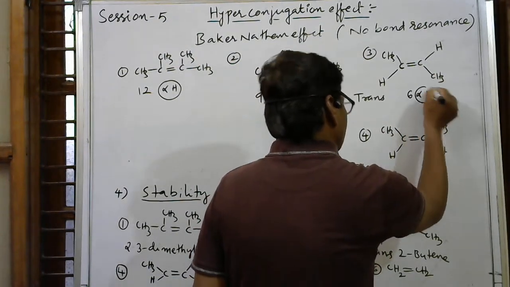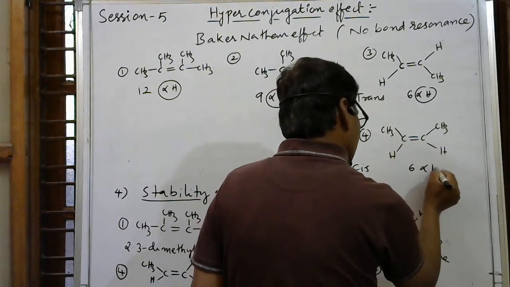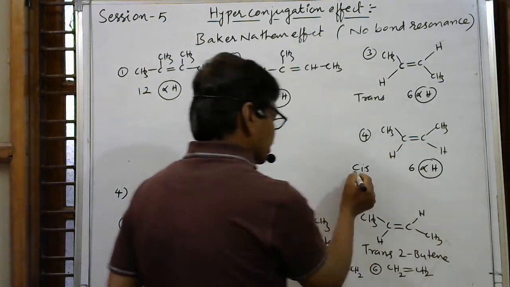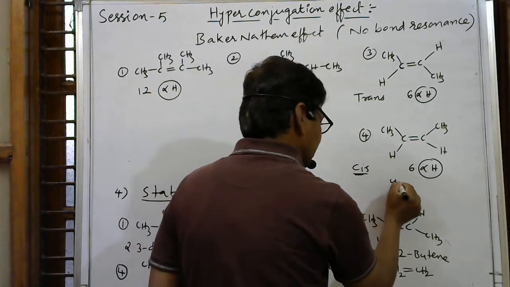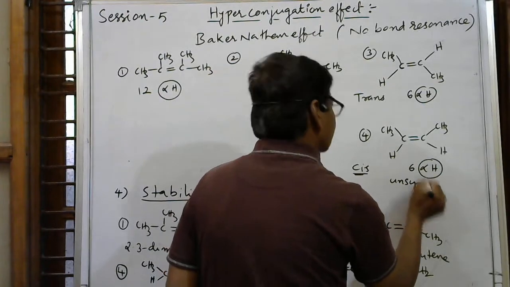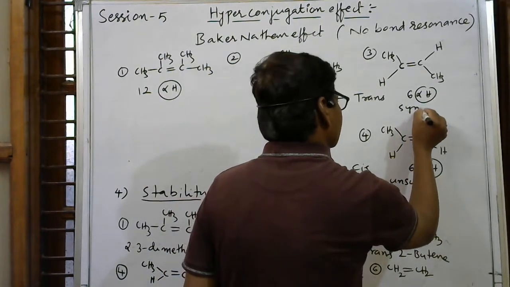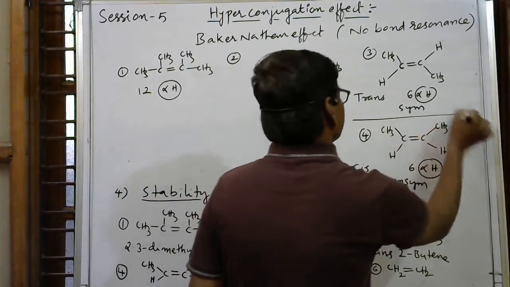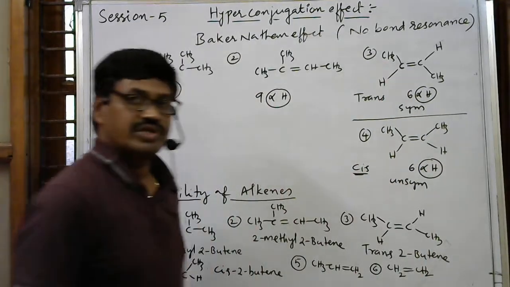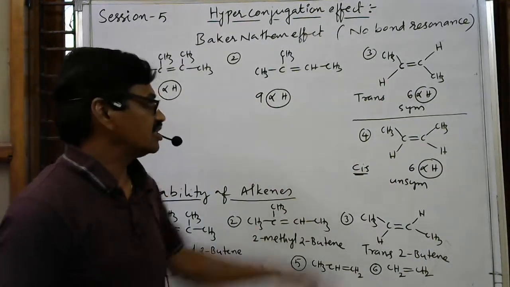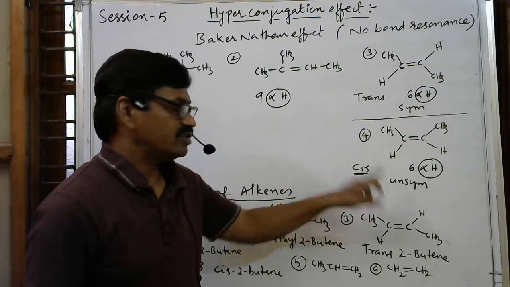Here also 6 alpha hydrogens are present. But because of the unsymmetric cis nature, and because of the symmetric nature of the third compound, trans 2-butene, this is more stable compared to this one.